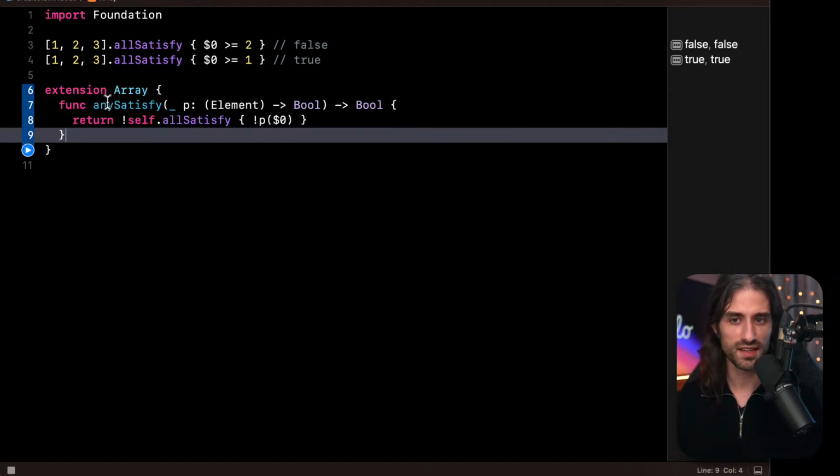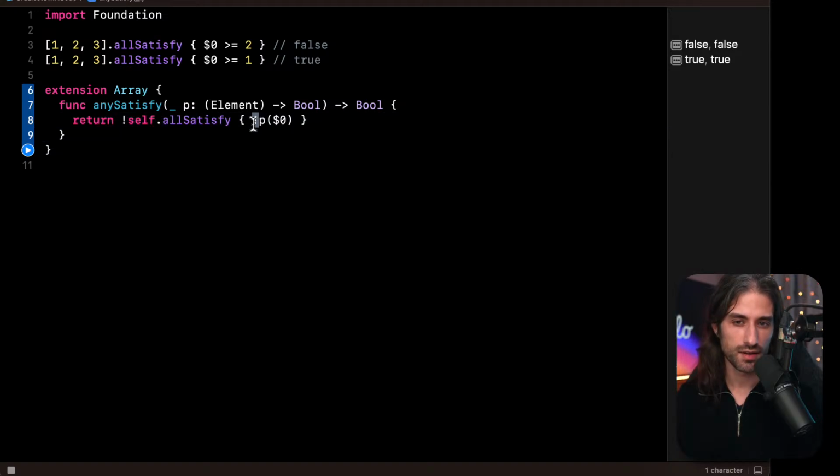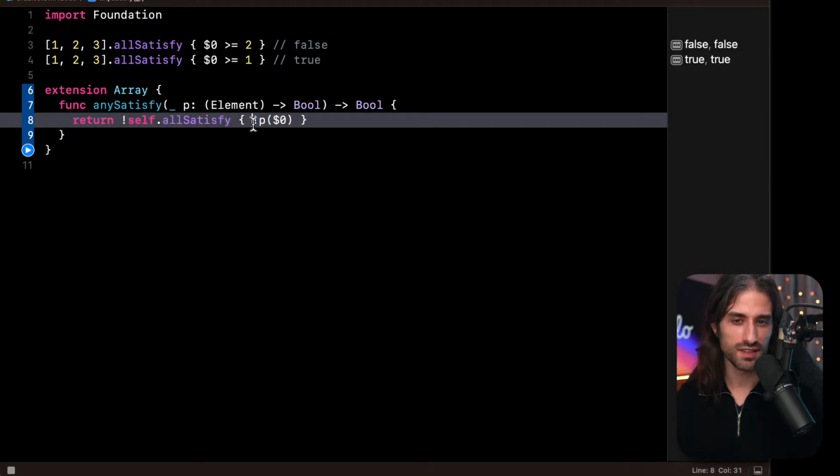And so what it says now is that anySatisfy is the same as not satisfying the opposite of the predicate. So since anySatisfy is true if it's true for one element, then if the opposite is... you can see the mind-boggling is starting to get to me.